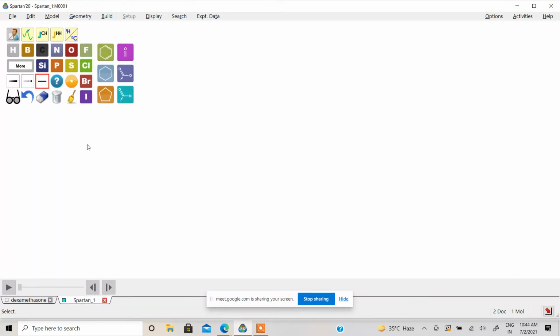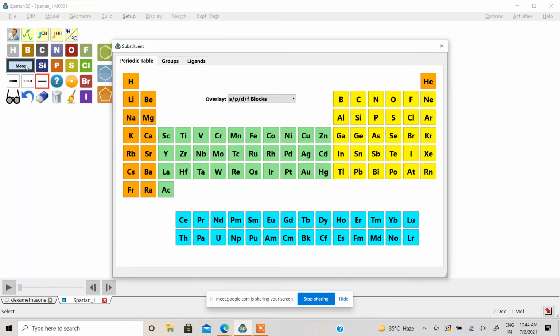Our 2D interface is very user friendly, and we have a couple of elements available in front of the screen, like hydrogen, boron, carbon, nitrogen, oxygen, chlorine, bromine, silicon, phosphorus, and sulfur. But if you are interested to explore other elements also, you can access the entire periodic table directly. You will get access to the periodic table by the properties. It is arranged in different ways.